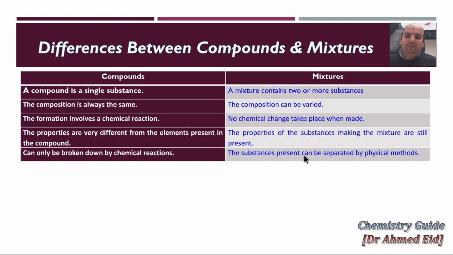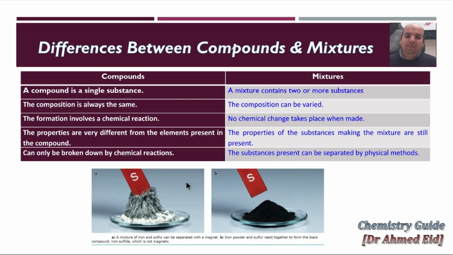While the substances present in a mixture can be separated by physical methods, and we will take the methods of separation in topic 12. One of them: if you want to separate salt from water, you can do evaporation of the water if you don't need the water and want just salt, or you can do crystallization to get salt also. If you want water, you can do simple distillation to get water.